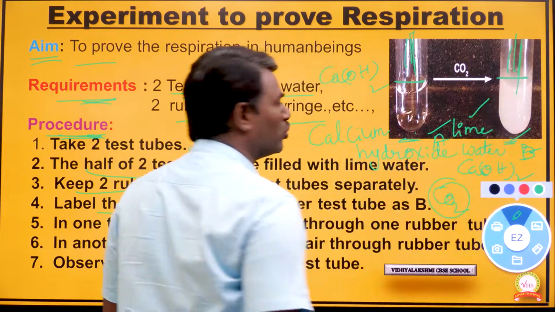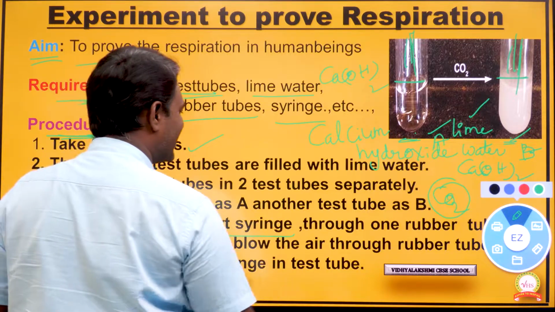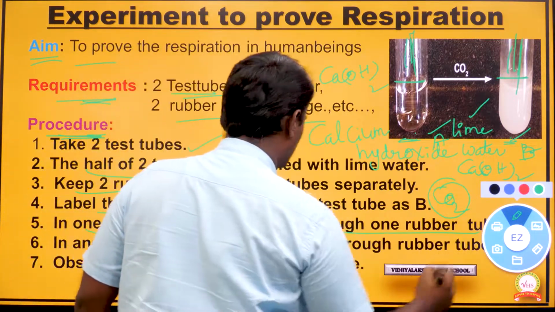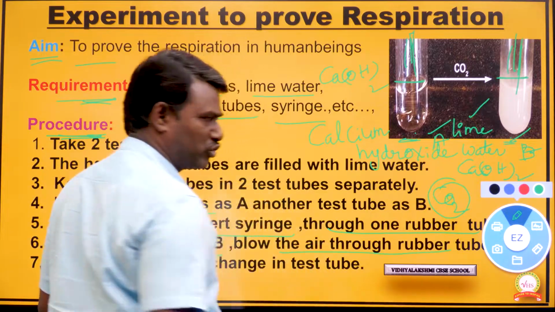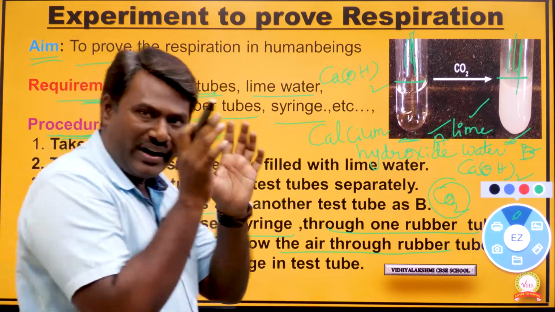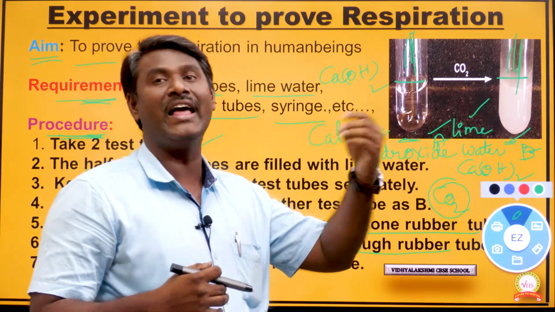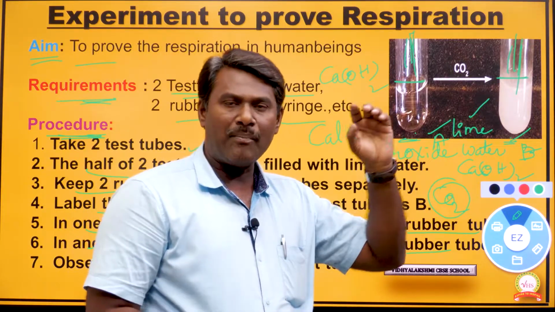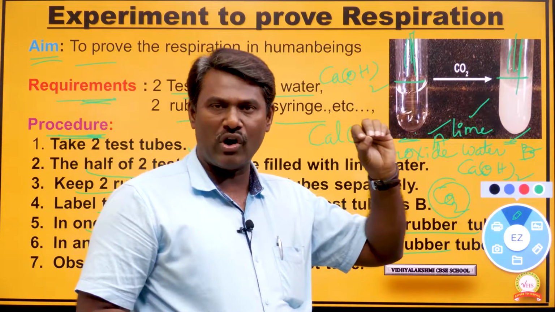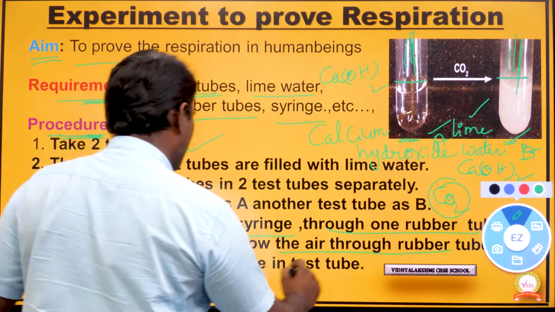In one test tube, insert the syringe through one rubber tube. In another test tube, test tube A, through the rubber tube. So see the variation: in one test tube we are inhaling, and in one test tube we are not inhaling. As you know, by breathing, carbon dioxide is released to the outside. So observe the color change in the test tube.